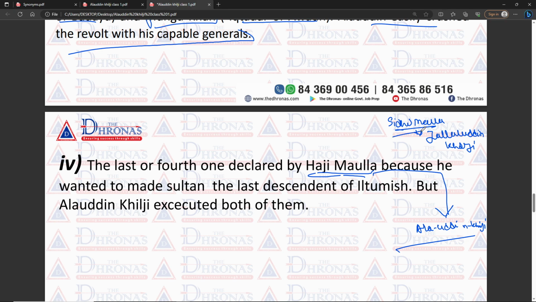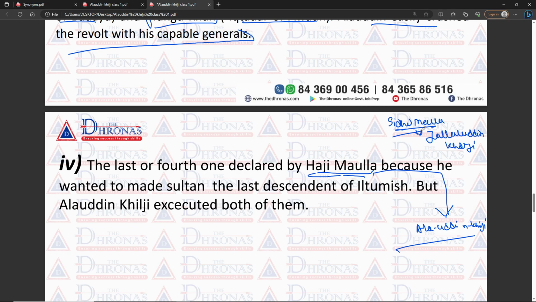So this question is very important. During the reign of Jalaluddin Khilji, who revolted, and of Alauddin Khilji, he executed only one rebel. What is the name of that rebel? That is Sidi Mola. He executed only Sidi Mola among the other rebels who revolted against him. He never executed the others. He adopted a policy of tolerance and forgave everyone except Sidi Mola.